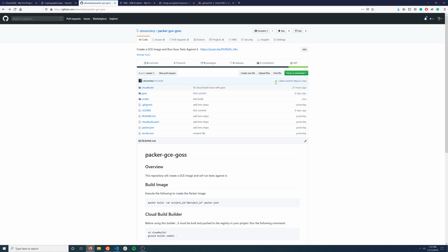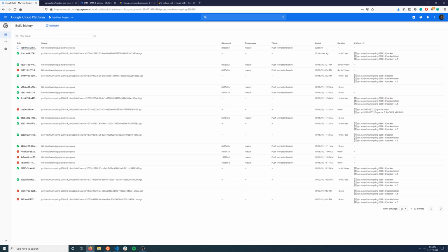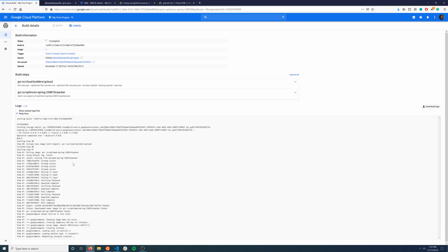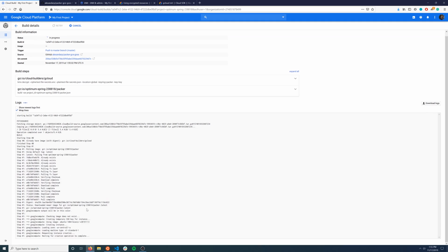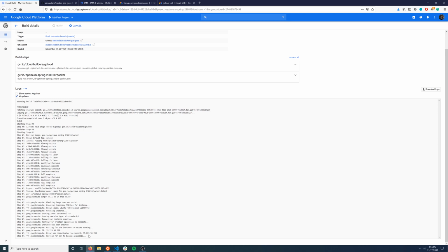is going to be, there's a circle here for it's invoking that request to Cloud Build. So if we go to Cloud Build and close this, you can actually refresh it. You can see that there's a build running. So there's a push to the master branch, and what we can do is you can actually run this. So you can see there's two build steps here, the actual KMS decrypt part and then the actual Packer build part. So you can see here it's pulling the image, and now it's actually running Packer. So it's going to take about 5 minutes to complete. So I'll see you when that is complete.